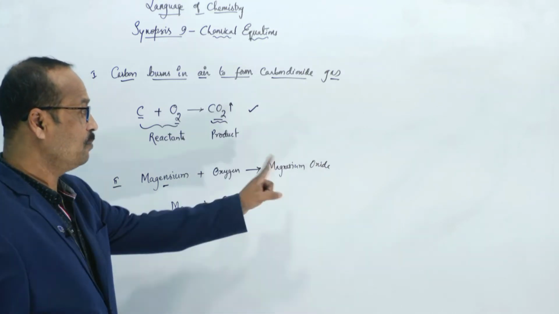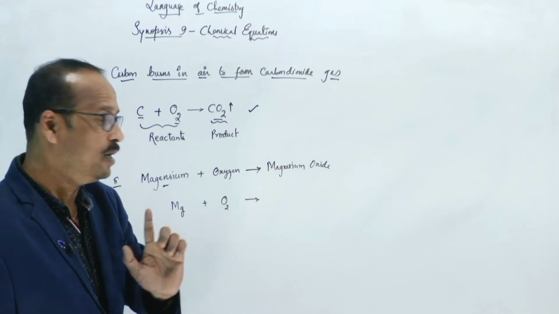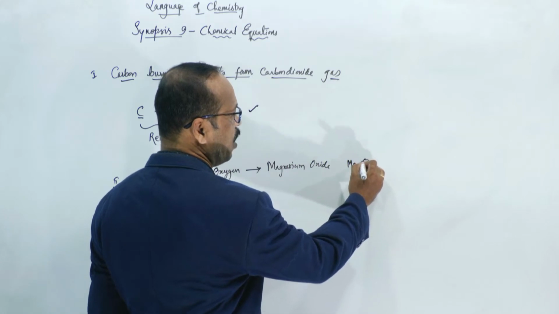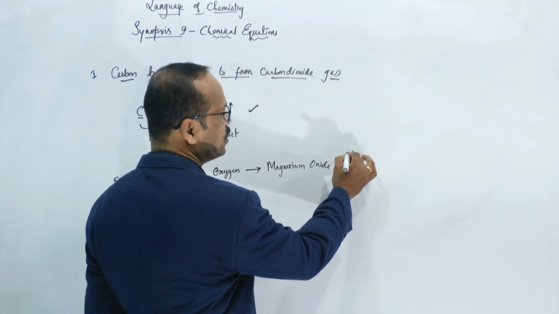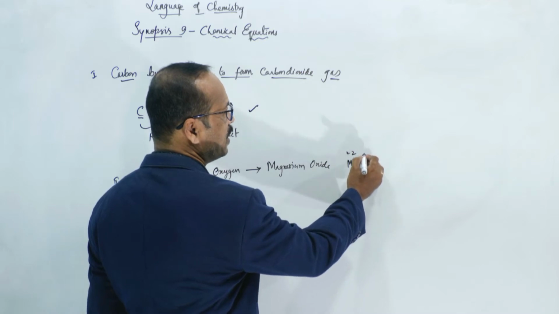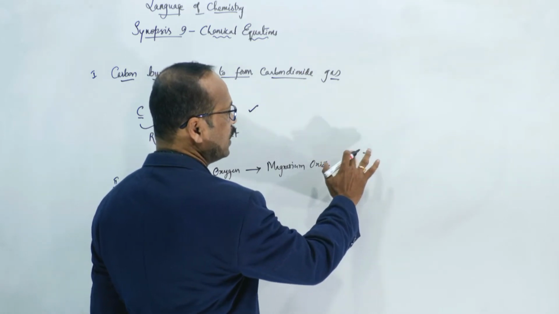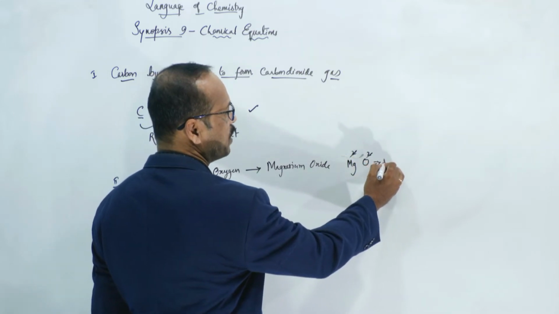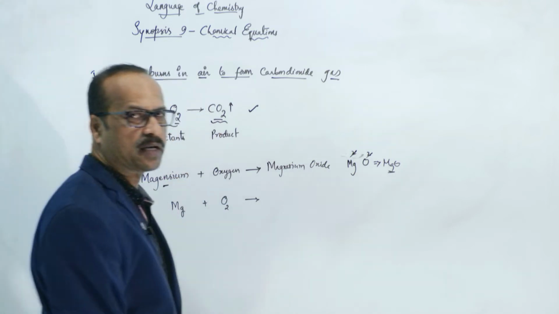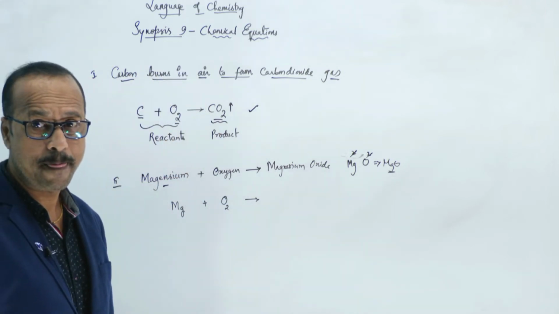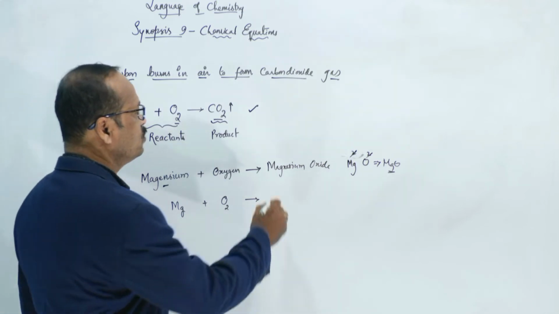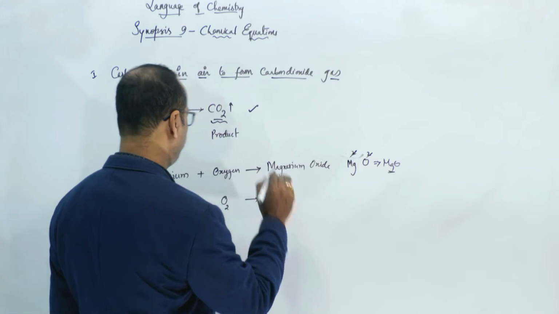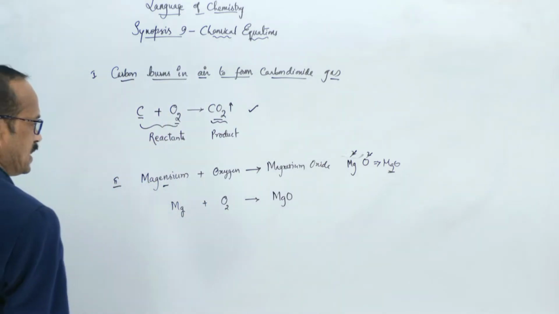Now, I want to write the magnesium oxide formula. You know how to write the formula. So, magnesium oxide means what should I do? First I write magnesium, then I write oxygen, then I write the valency of magnesium, that is +2, and the oxygen valency, that is -2. Now I need not use these signs, and if the same numbers are there, you can cancel. So the formula is MgO. This you already practiced. Practiced or not? Very good. So the magnesium oxide formula is MgO.